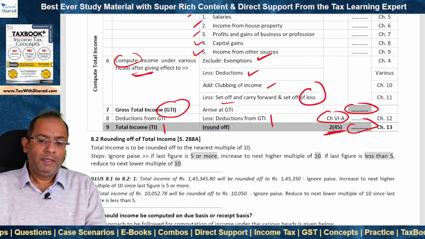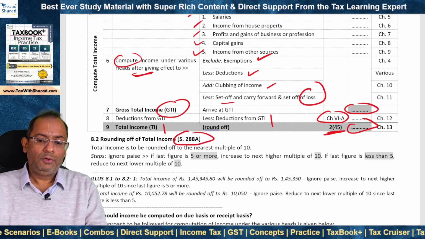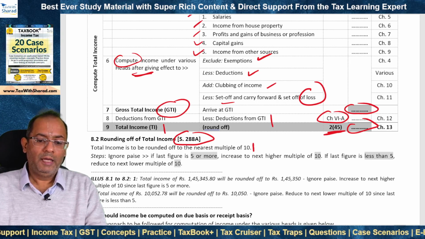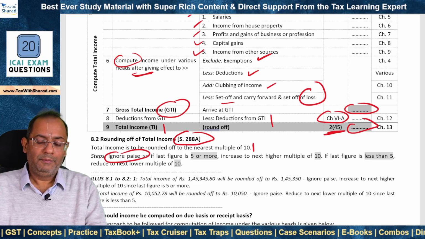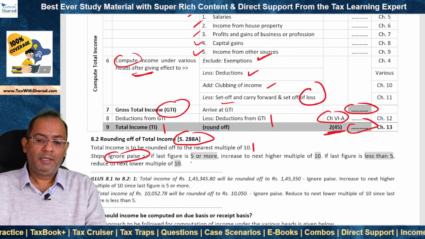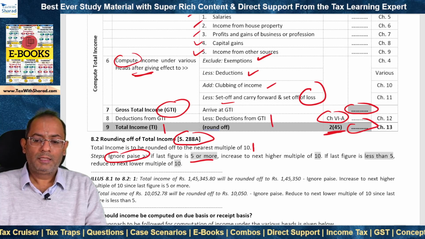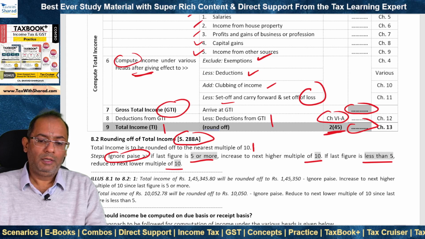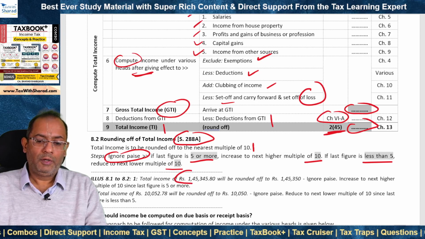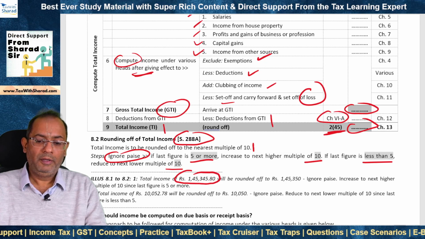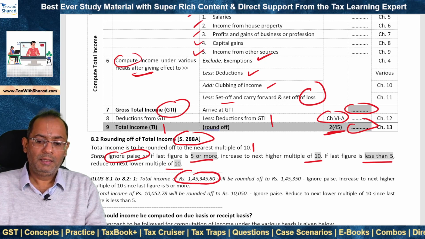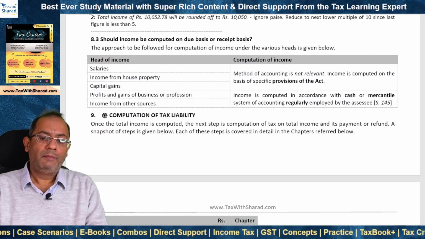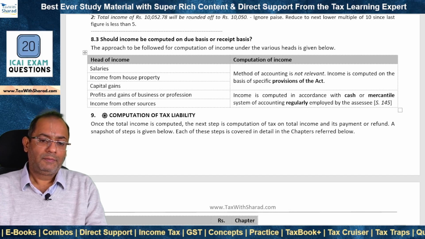The total income is supposed to be rounded off under section 288A. It is to be rounded off to the nearest multiple of 10. How do we do that? First, we ignore any paise. Then we see if the last figure is 5 or more, we increase it to the next higher multiple of 10, and if the last figure is less than 5, we reduce it to the next lower multiple of 10. So if the total income is rupees 1,45,345.80 paise, it will be rounded off to rupees 1,45,350.